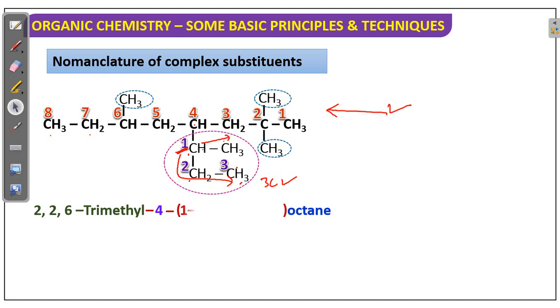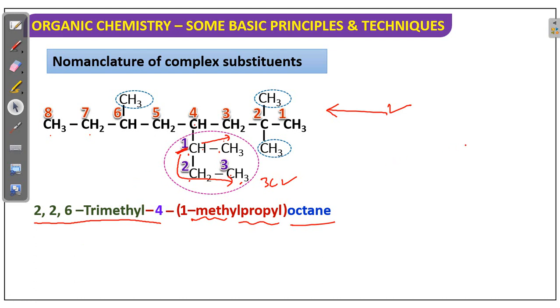So on the 4th position one substituent is there, that is propyl. On the propyl one methyl is there, so 1-methylpropyl, and the main chain is octane. This is the main substituent. Again I will explain, you may get confused about this.